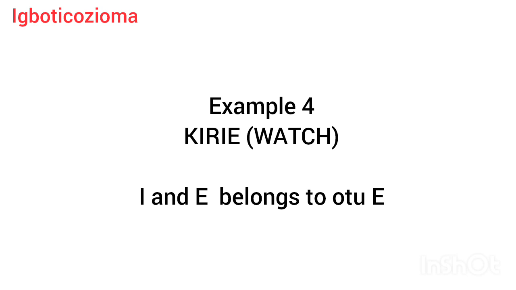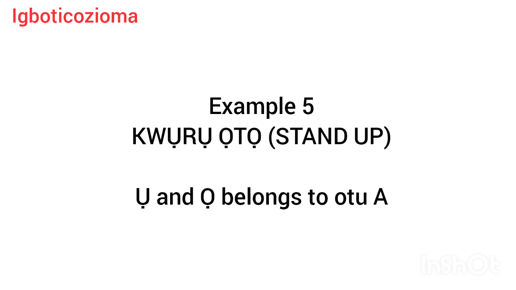They all belong to the same group. That's Odaro. Now let's look at another word. Horo auto means stand up. You can see that the vowels, we have O twice. They all belong to O2A.